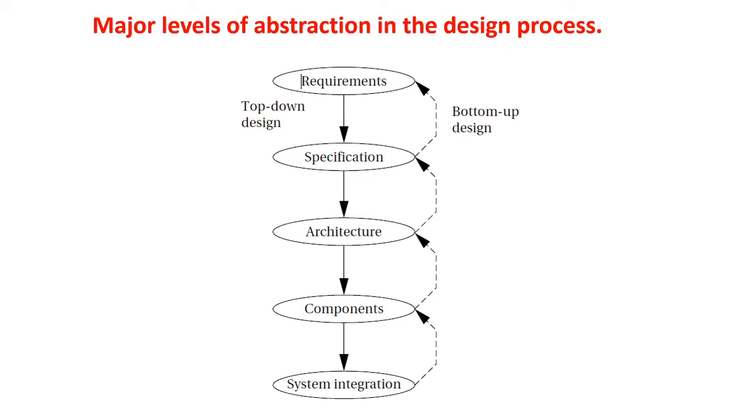In this, normally at the starting of the product, we go for top-down design. So what is top-down design? We don't have any product before in the market. We are only going to start the product or we have a fresh idea to start a product. At that time, we go for top-down design. So we think of the product, we think of the requirement of that product, where we can market it, what the customer need will be, everything. At that time, it is a top-down design process.